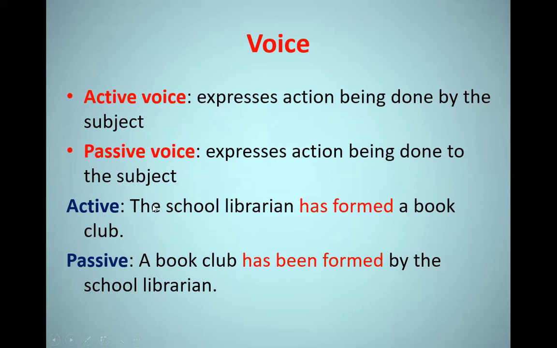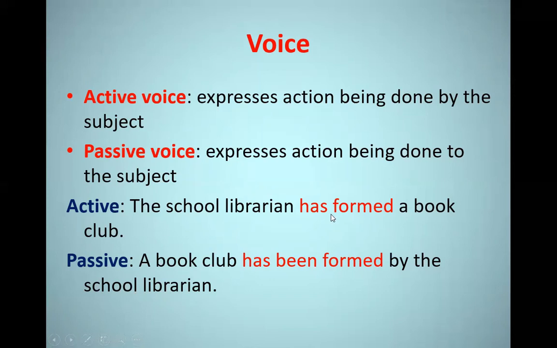So, for example, if we say "the school librarian has formed a book club." So here, guys, the school librarian is the doer of the action. He is the man who has formed. So "has formed" here is in the active voice. But if we start with "a book club" as a subject, then we say "a book club has been formed by the school librarian." So the book club is not the doer. Actually, it was the object, and it can't be formed by itself because the school librarian has formed it.